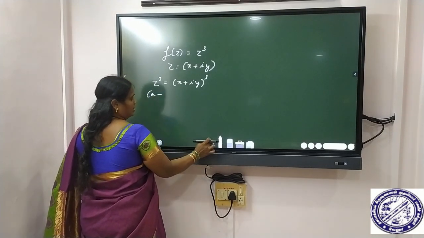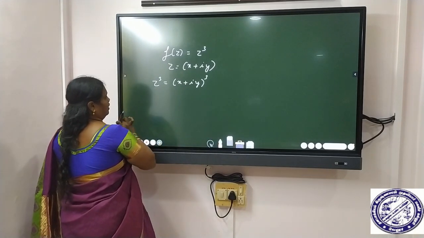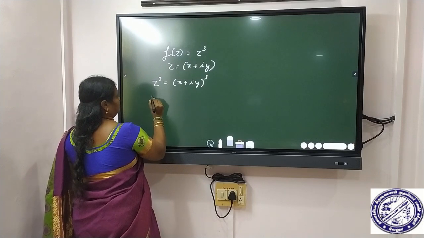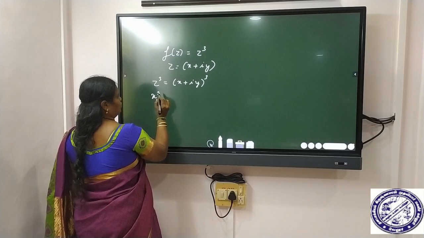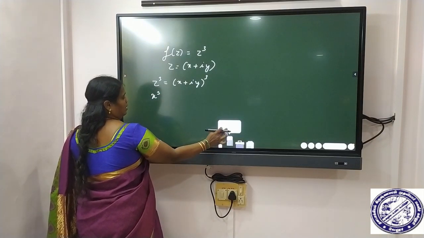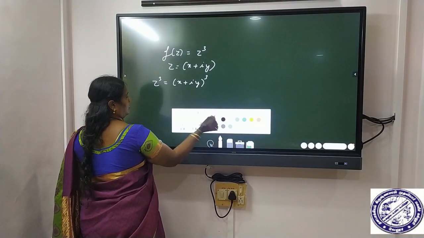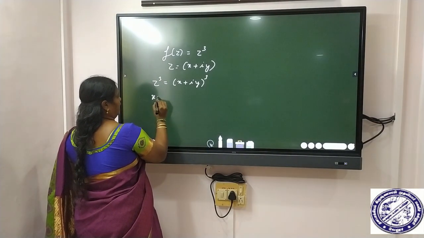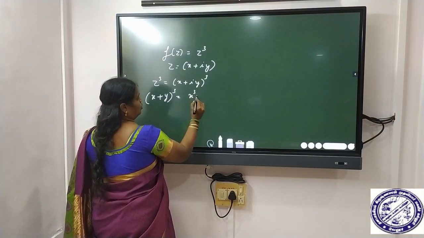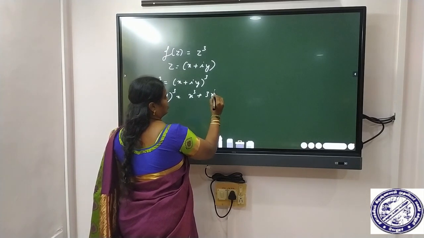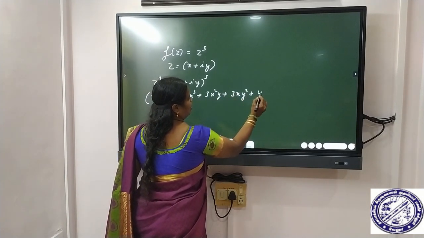x plus y the whole cube is equal to x cube plus 3x square y plus 3xy square plus y cube.